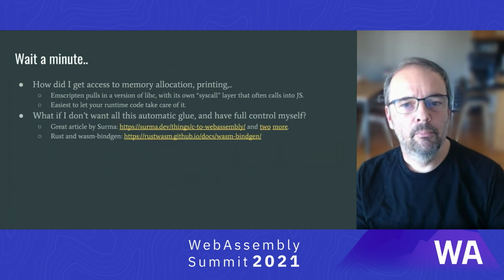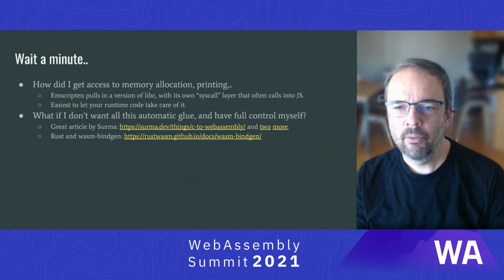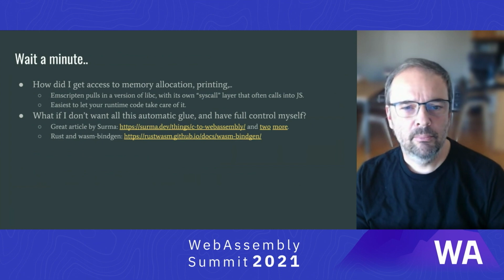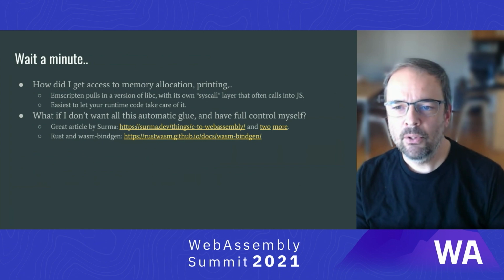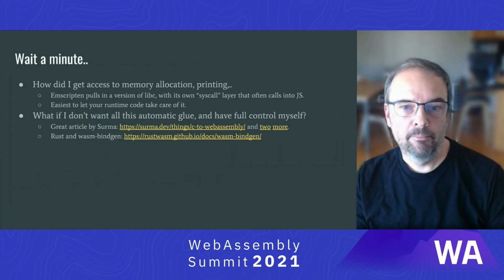But wait a minute. We said earlier that WASM was hard because it doesn't have any built-in functionality. But now I'm linking in C runtime files that implement my print function and I can do whatever I want. How does that work? So behind the scenes, Emscripten pulls in a version of libc, which in turn has its own syscall layer that calls into JS to implement things like I/O and even full OpenGL functionality if you need it. This is of course very convenient, but it does result in a lot of magic and a lot